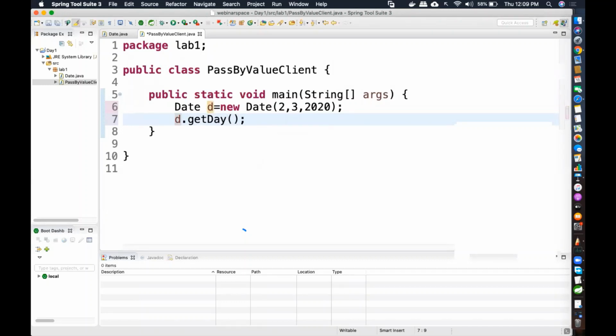But is it only the day that you want? No, you want the entire thing, the whole date. So you already have a display method with you, right?